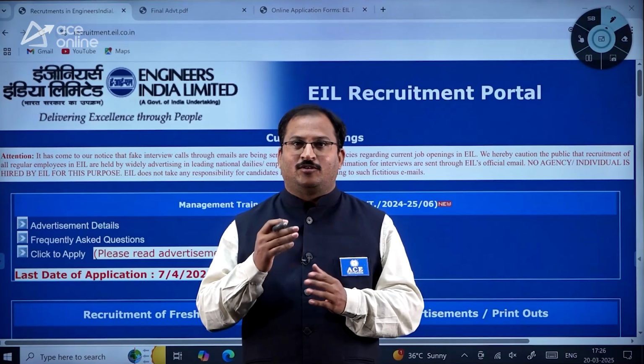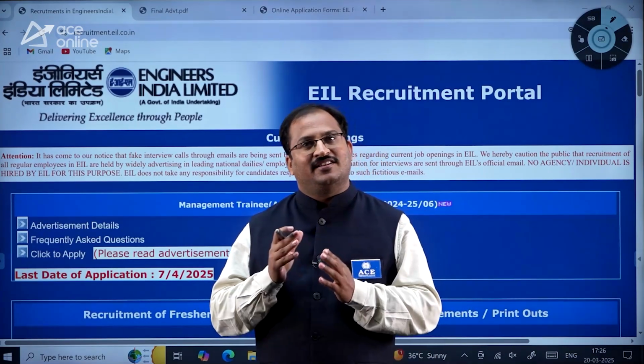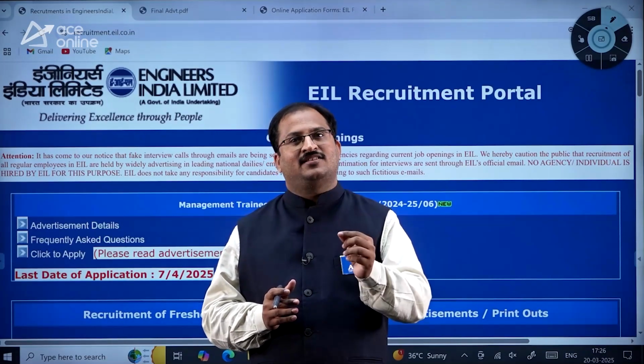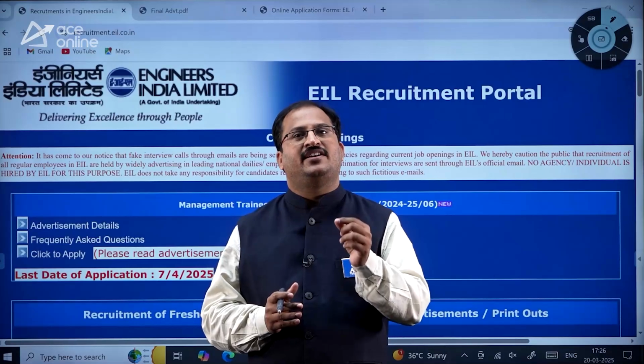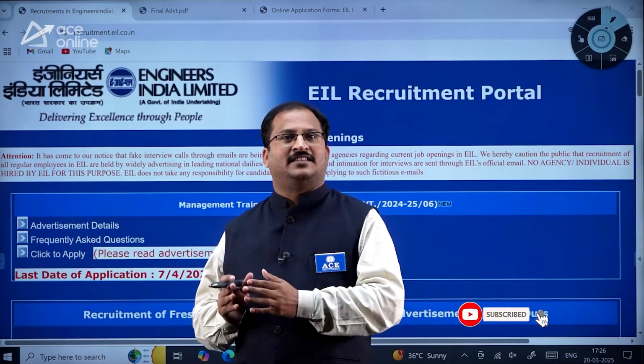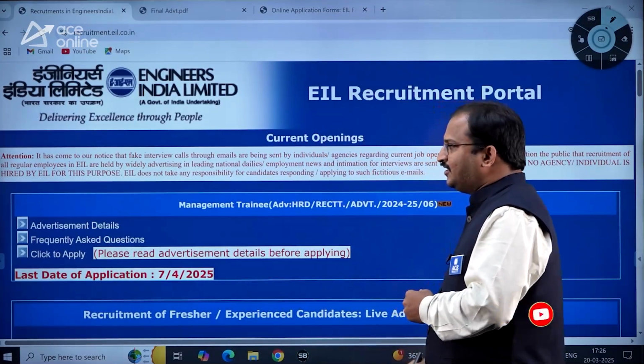Here is an important recruitment notification from Engineers India Limited for engineering graduates. The very good news is that final year students who have a GATE 2025 score also can apply for this Engineers India Limited recruitment of management trainees.